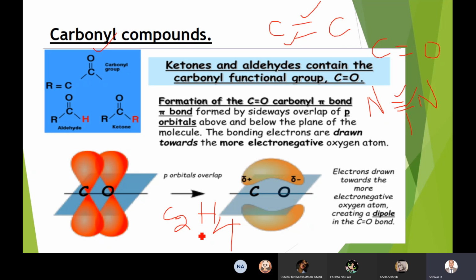Or else you write a displayed formula for a given compound, then you are able to get the number of bonds. But where there is a multiple bond, one will be sigma and the remaining pi. Remaining pi in the sense that you are taking only the place where there is a multiple bond. So in this case, if I write a displayed formula for this compound, I just write C double bond C. Am I clear?